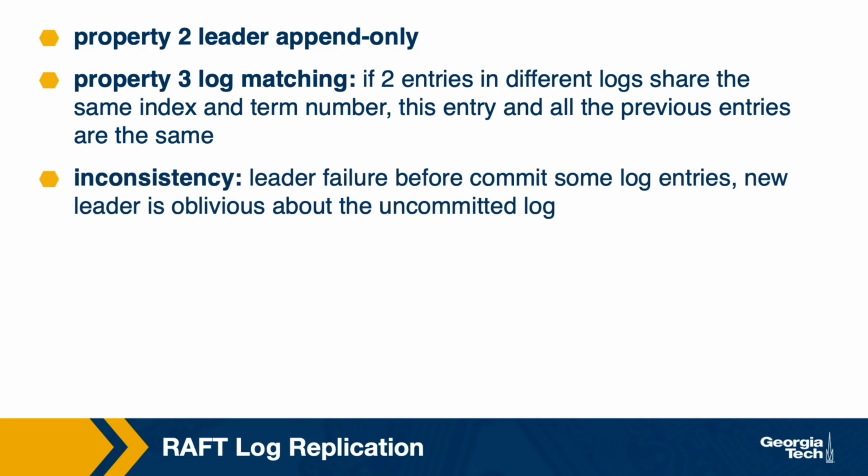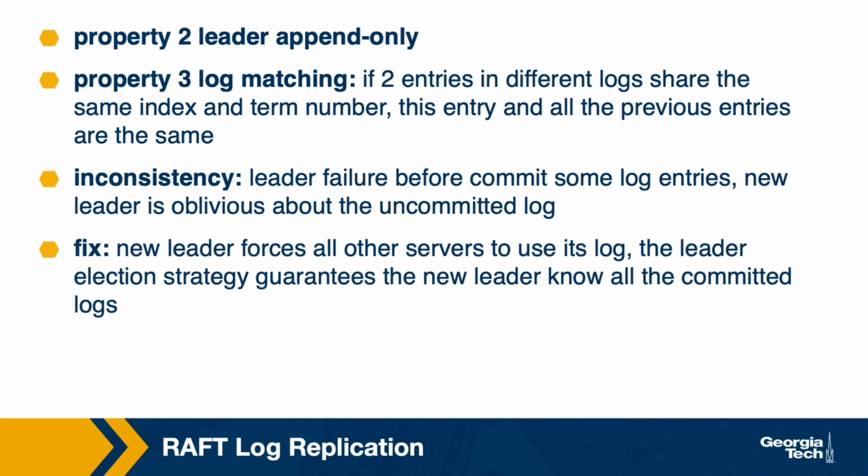It is possible for a leader failure to occur before committing some log entries. In such a scenario, the new leader obviously will not know about these uncommitted portions of the log. Fortunately, this is okay given the semantics of the protocol. The new leader forces all other servers to use its log. The leader election strategy guarantees that the new leader knows everything about the committed logs. Any log entries which were uncommitted and the new leader was unaware of may be discarded.